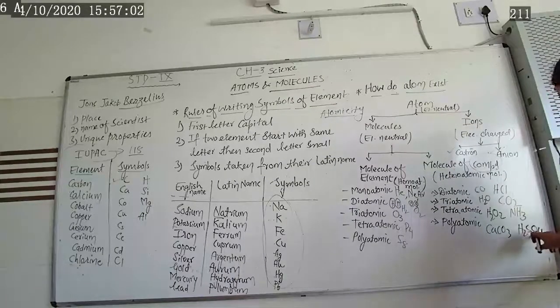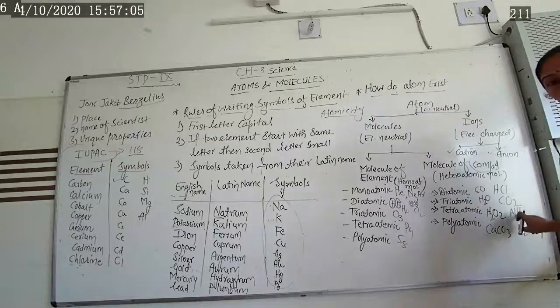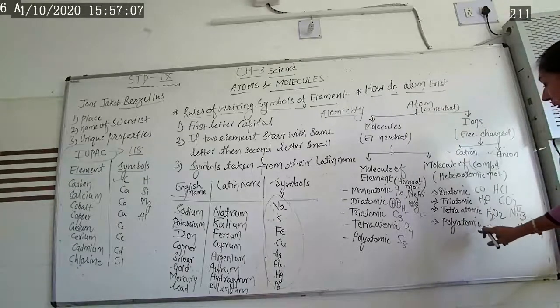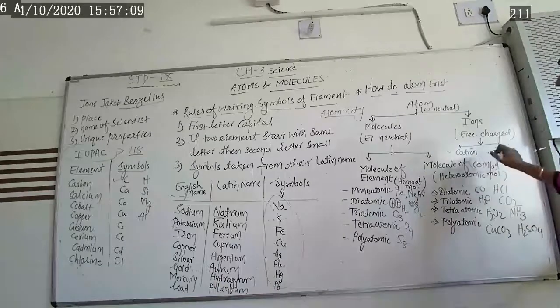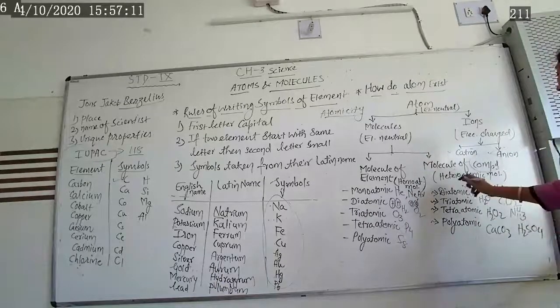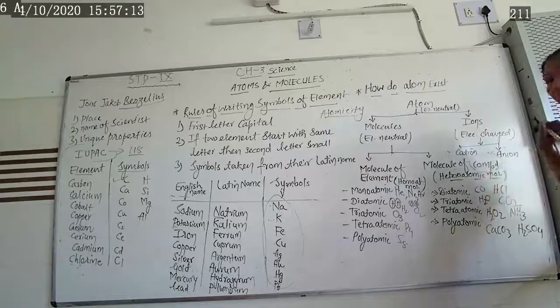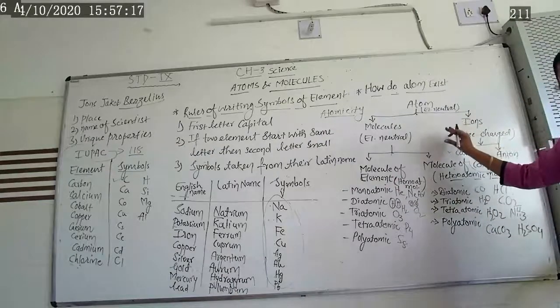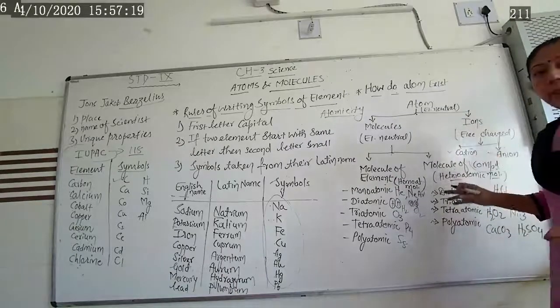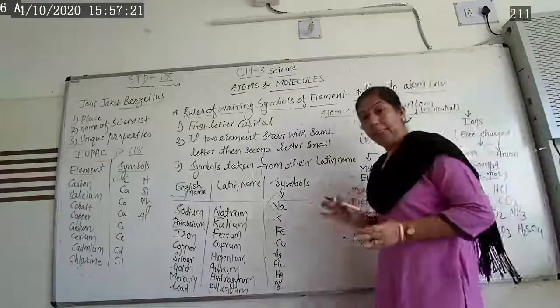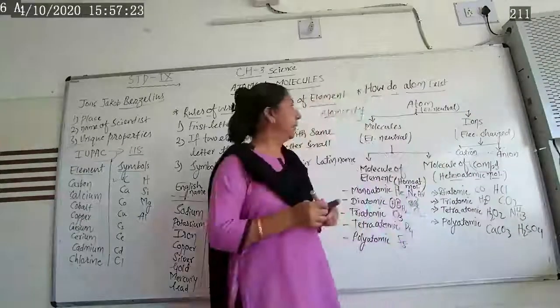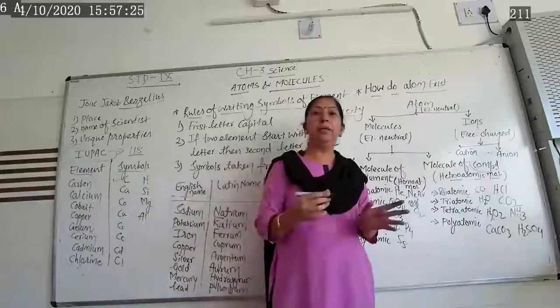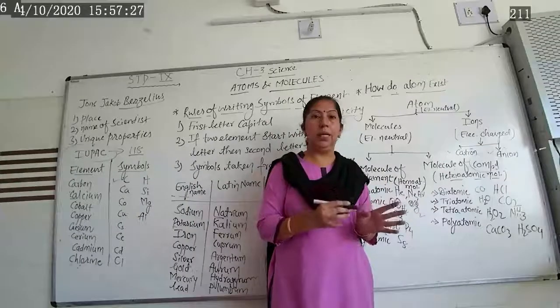Hydrogen 2 atoms, sulfur 1 atom, oxygen 4 atoms. Total 7 atoms combined together and they form polyatomic molecular compounds, or another name is heteroatomic molecule. So here we have learned about the atom. Atom is what? The smallest particle of any metal, or the smallest unit of any substance, is known as the atom.